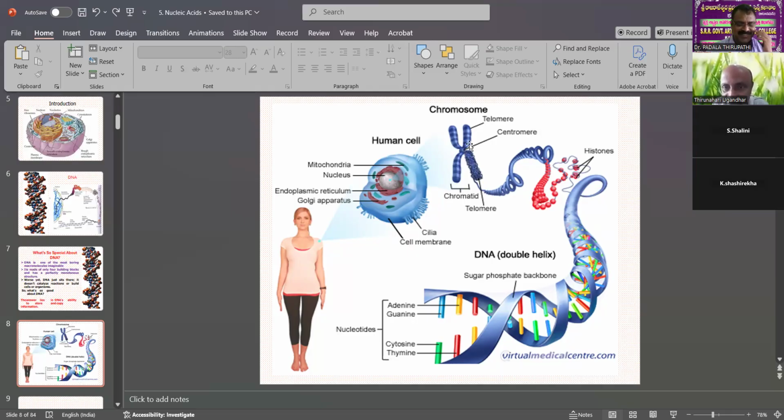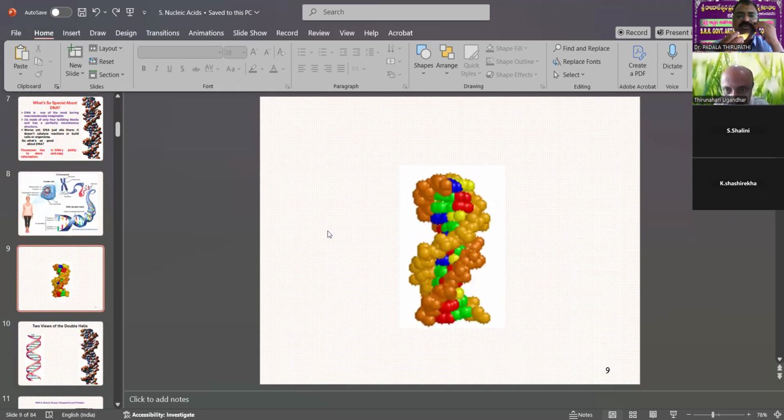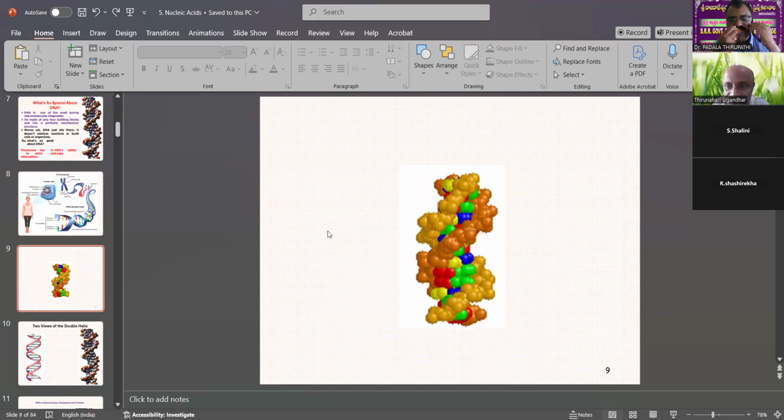The chromosome has a centromere, and either side are chromatids. These chromatids can be divided into chromonema filaments. These filaments are a continuation of a single or large number of thread-like structures that is called DNA. It is a double helix, with a sugar-phosphate backbone. So this is always the DNA.